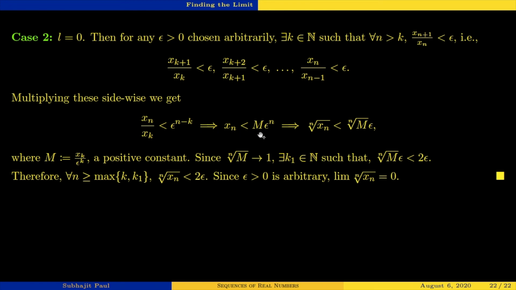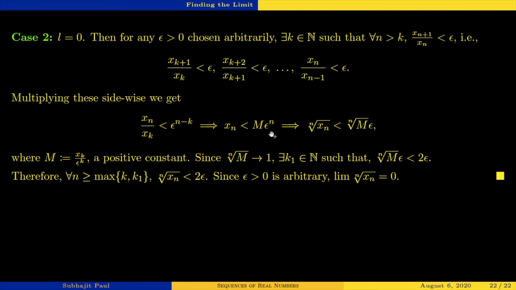So let us segregate the constants and the variable. xn is smaller than m times epsilon to the power n, where m is this entire constant hanging out over here. That is xk, which can go to this side, divided by epsilon to the power k. So we have xk by epsilon to the power k as the total constant in this entire thing. So xn is smaller than m times epsilon to the power n. So that is what is happening over here.